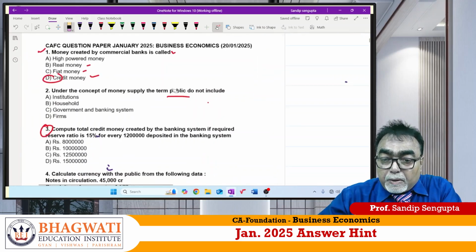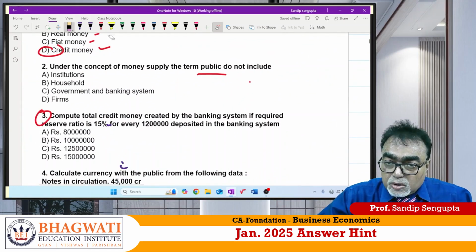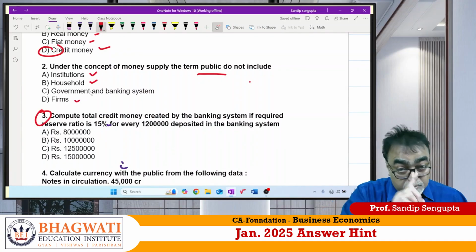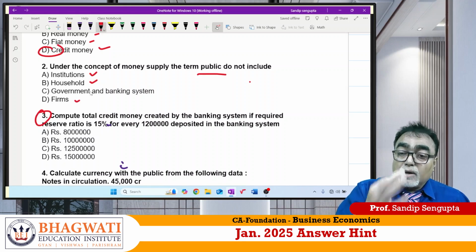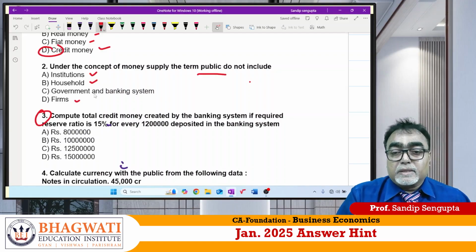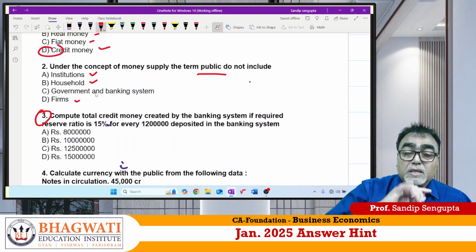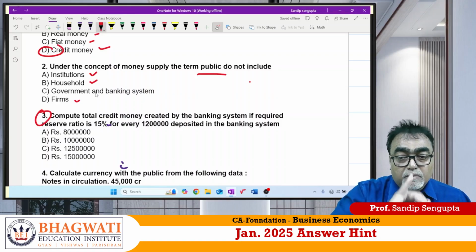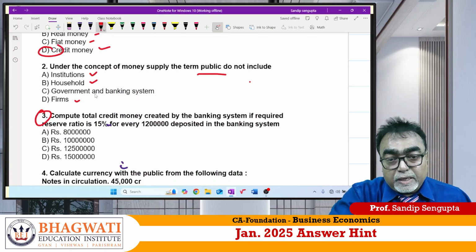The term public implies, in economic terms, households, institutions, firms or business sector, excluding government and banking system. I repeat again, the term public comprises households, institutions as well as business sector or firms, excluding government and banking system.